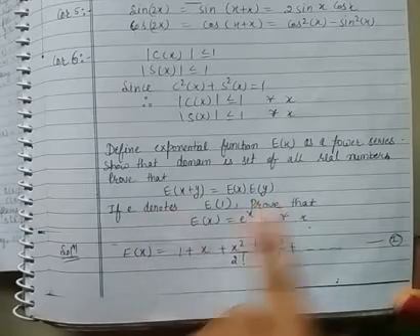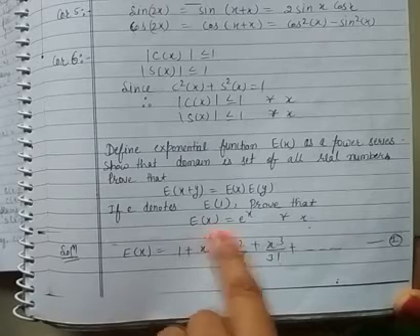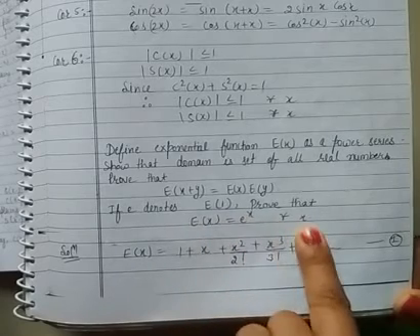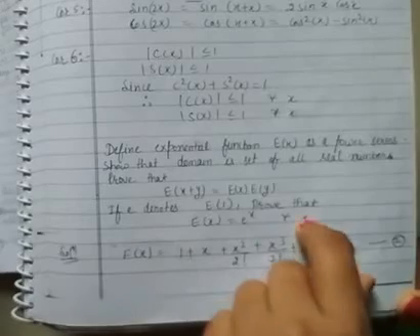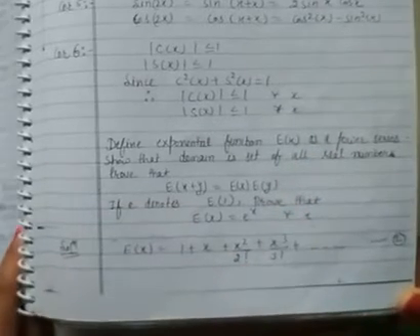And if small e denotes e to the power 1, then you have to prove that e(x) is equal to e to the power x for all x. So three things you need to prove. We'll take up all of them one by one. We'll start with the power series expansion of e^x.